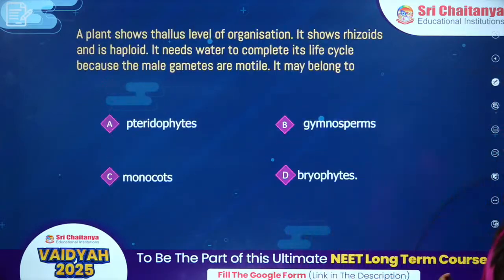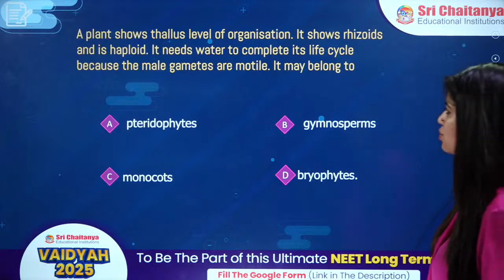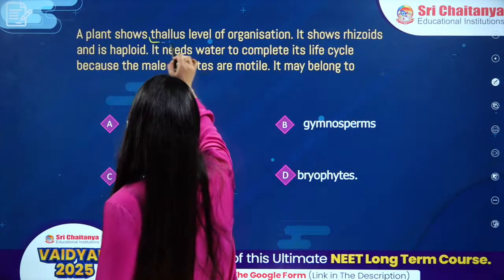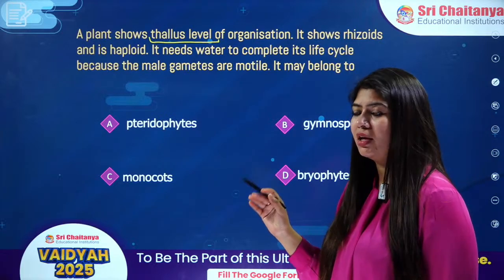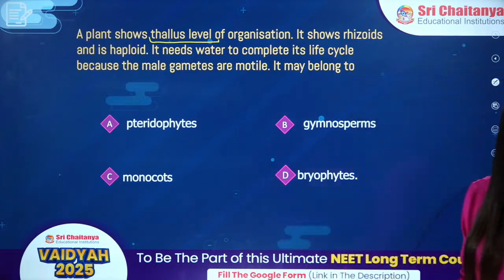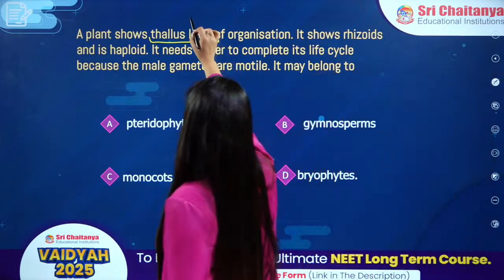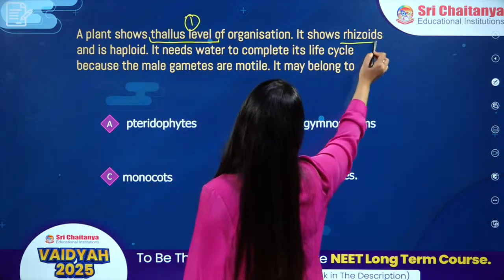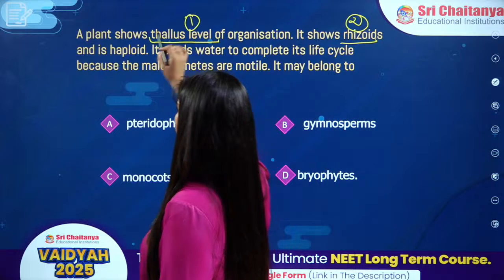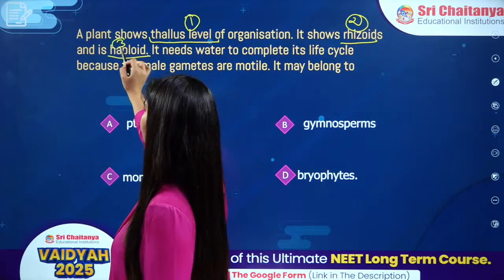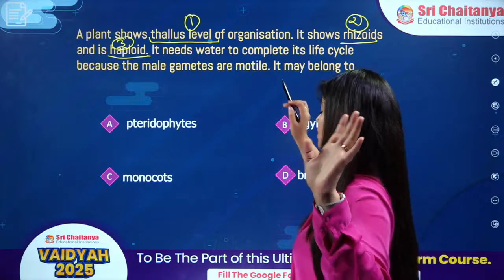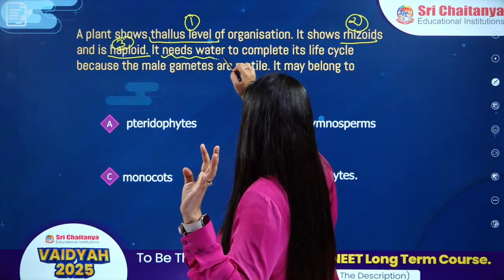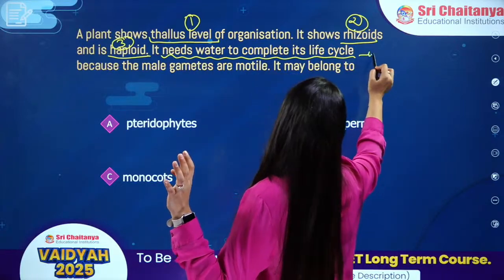Perfecto. +4. Next question. A plant shows thallus level of organization. It shows rhizoids and is haploid. We have given some characteristics of the plant. Number 1 is thallus level of organization. Number 2 is presence of rhizoids. Number 3 is the plant is haploid. Now, it needs water. Very important point. Requirement of water for fertilization.